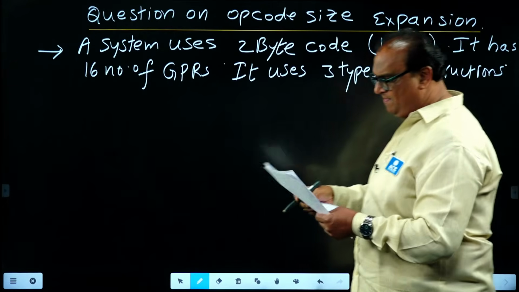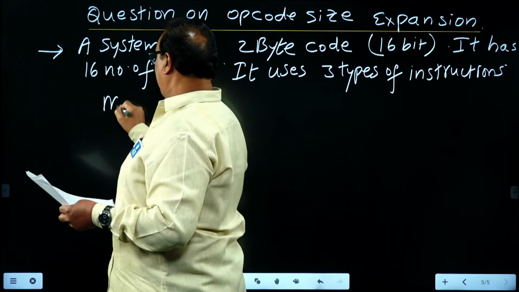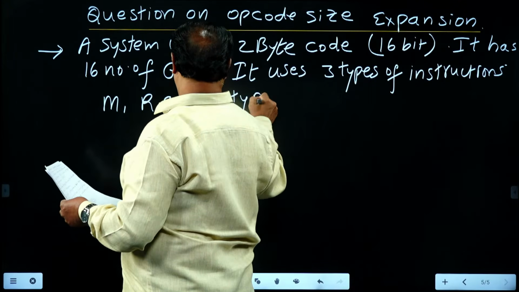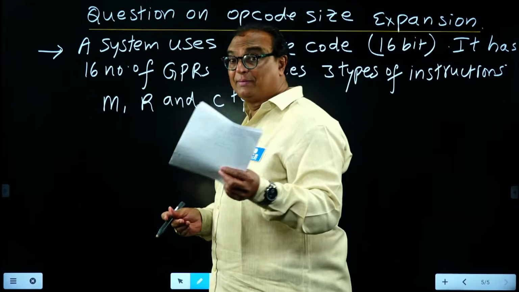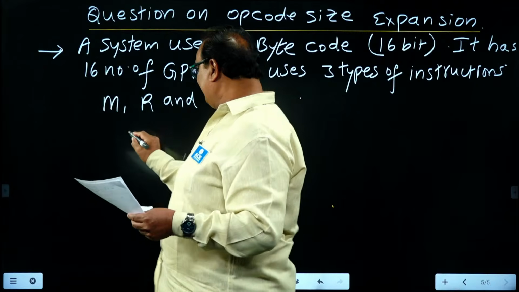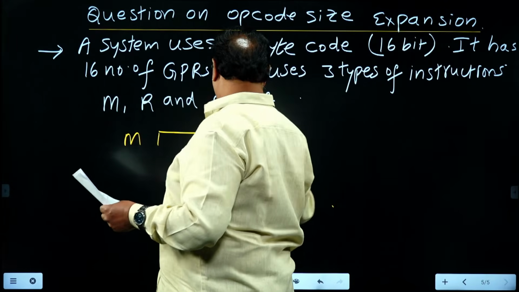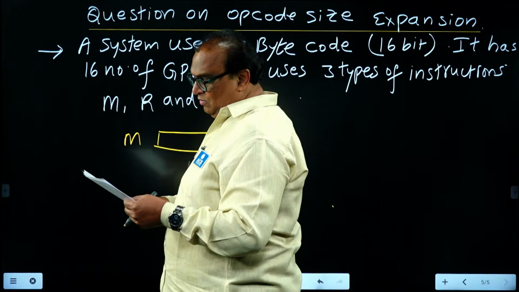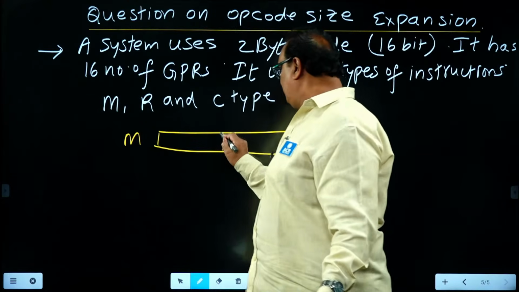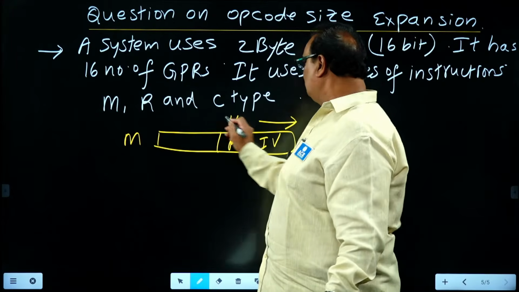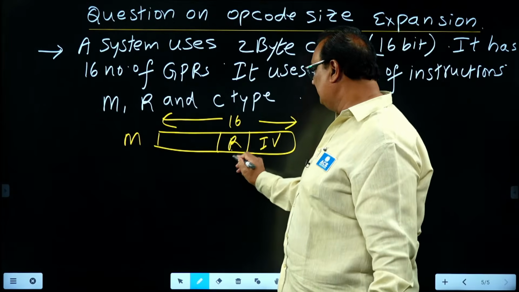What about the first one? M, R and C type. M type uses 1 register and 1 immediate value, and the total size is 16-bit. To select one of the 16 registers, it requires 4-bit.